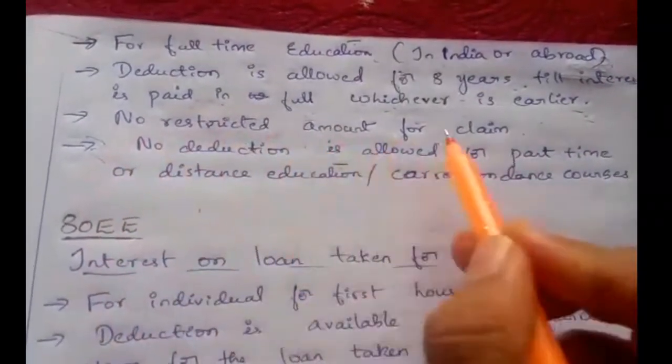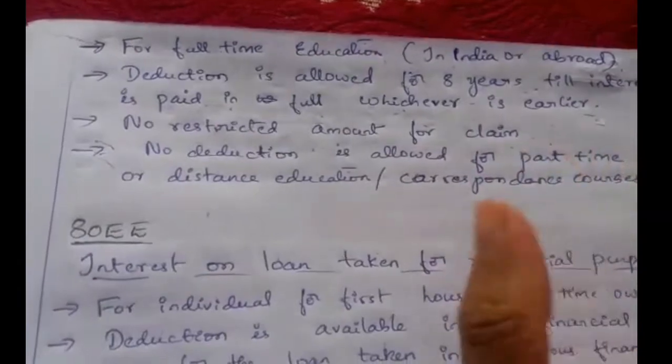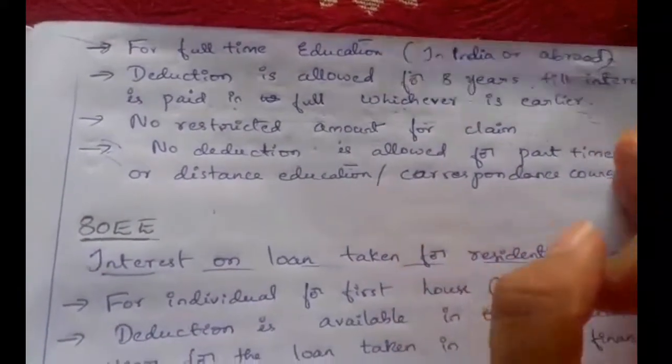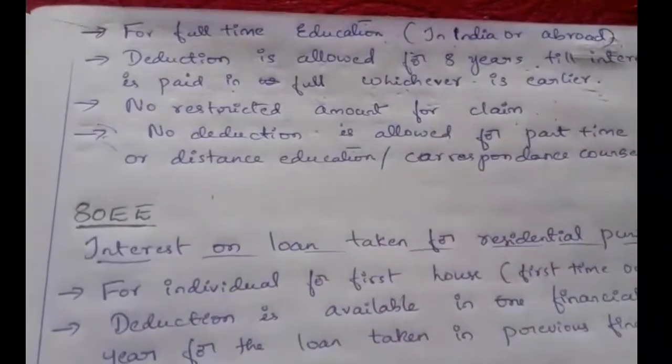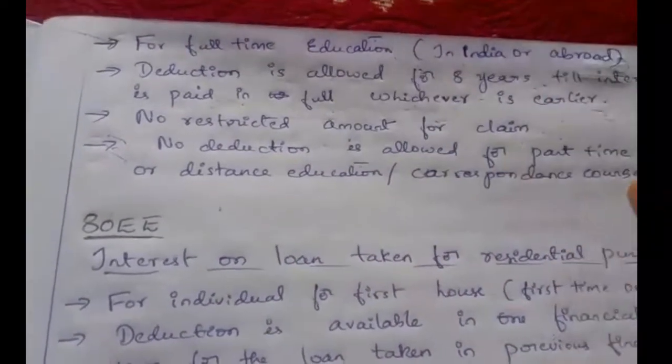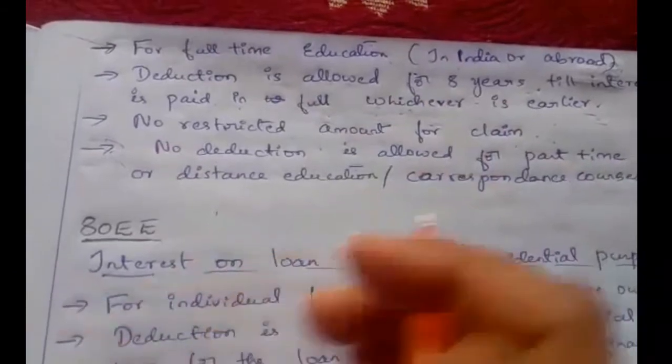Next, there is no restricted amount for the claim. There is no fixed amount limit. He can claim whatever interest is paid for this educational loan as a deduction under section 80E.